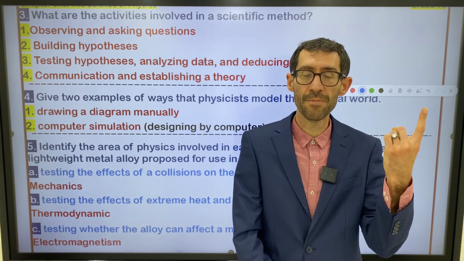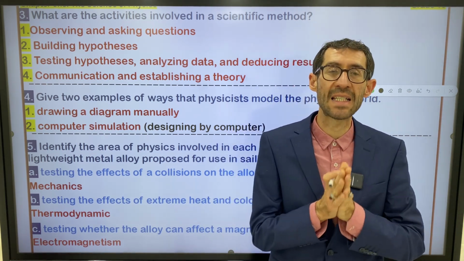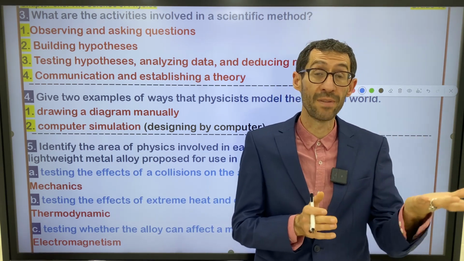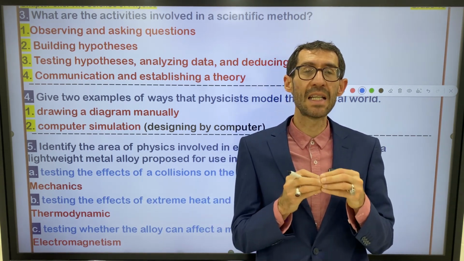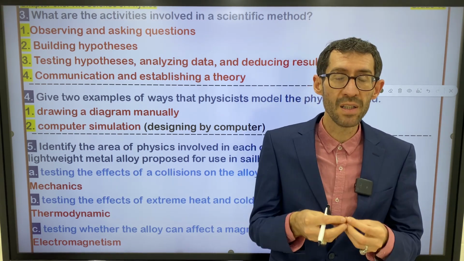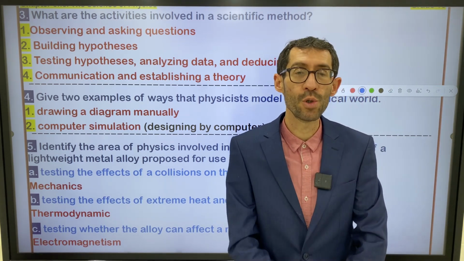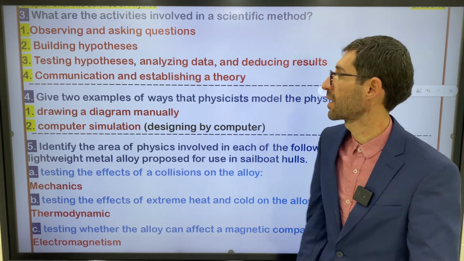Another question, which step is considered a paramount part of the method? Which step is considered the most important part of the scientific method? I'm sure you know the answer because you followed our subjects already.